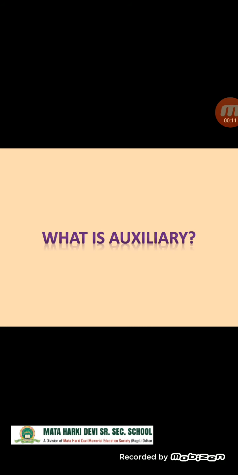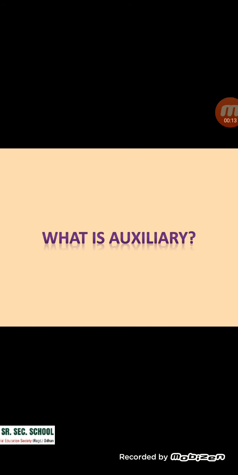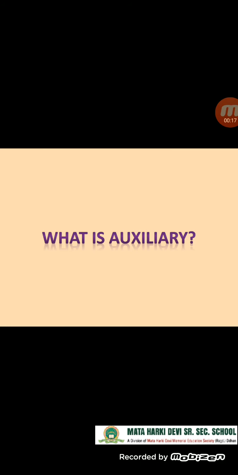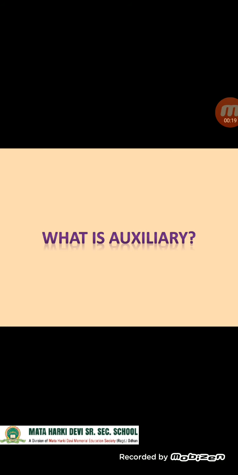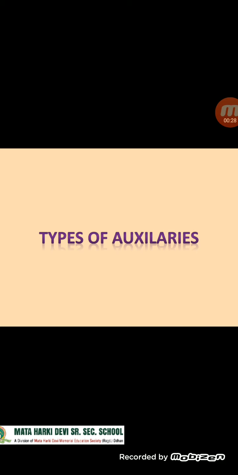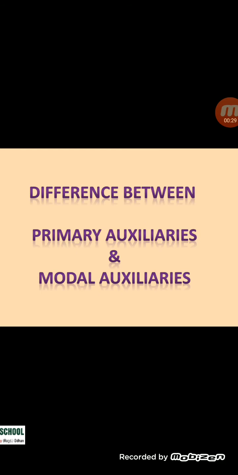So, what is auxiliary? Auxiliary is a helping verb which helps the main verb to make a sense. Types of auxiliaries. There are two types of auxiliaries: primary auxiliaries and modal auxiliaries. Difference between primary auxiliaries and modal auxiliaries.